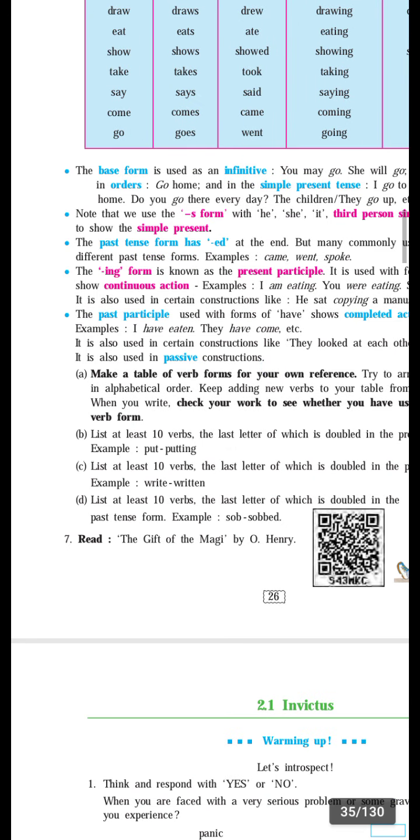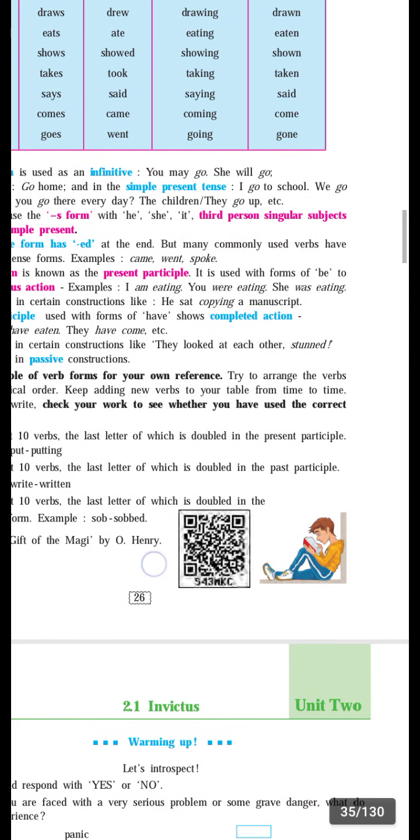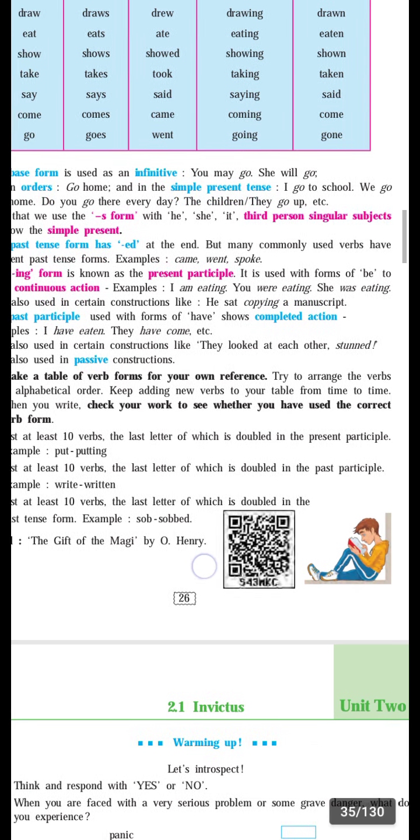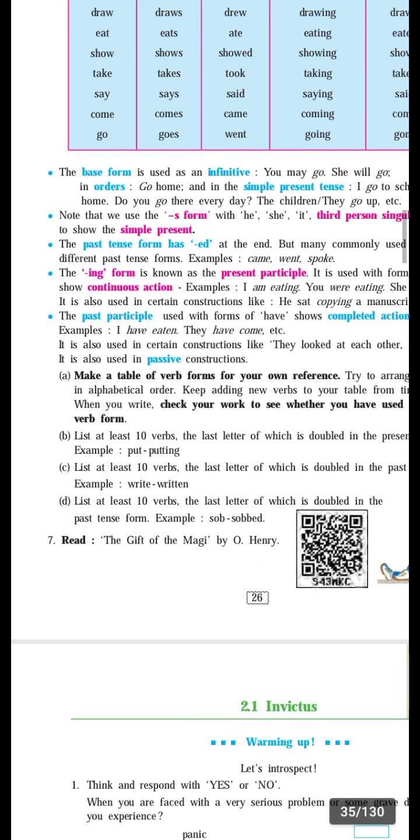Then next question: list at least 10 verbs, the last letter of which is doubled in the present participle. For example, put, putting. Putting has a double T. It is a present participle. In this way you can write other verbs.